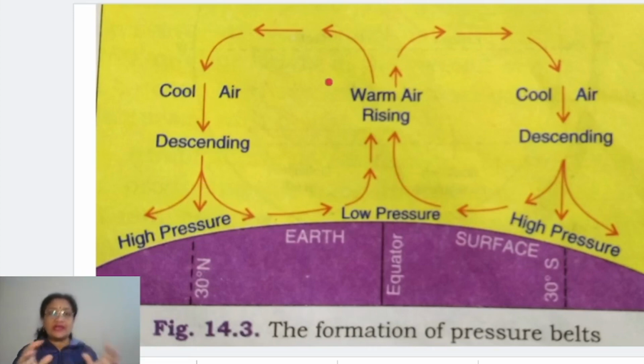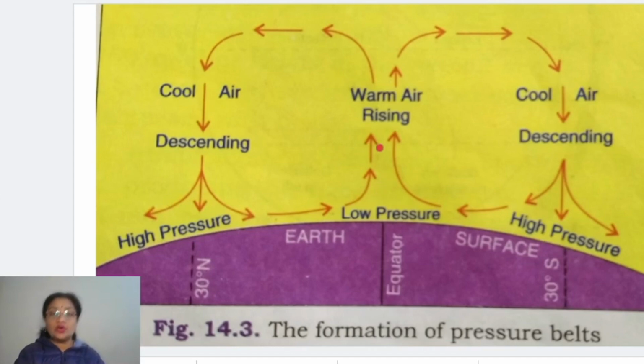So the most important reason behind all that is the temperature. Variation in temperature conditions makes a variation in the pressure conditions to develop, and this creates the winds, which ultimately results in several pressure belts.